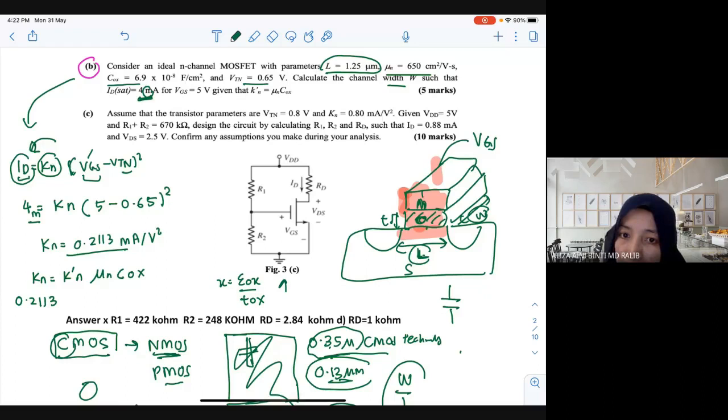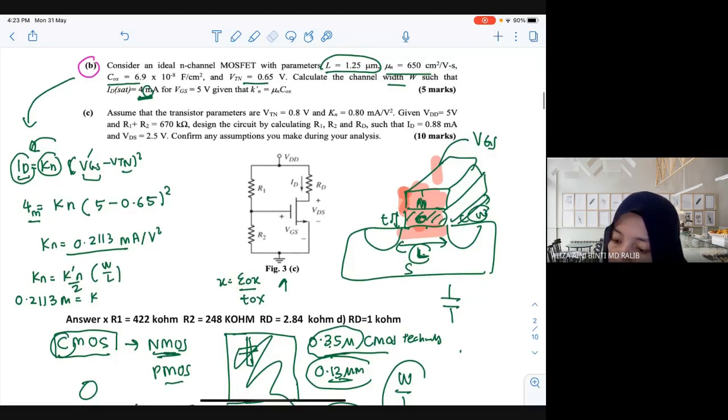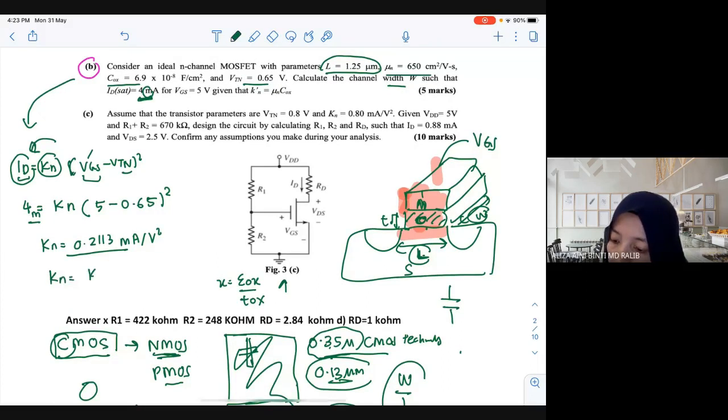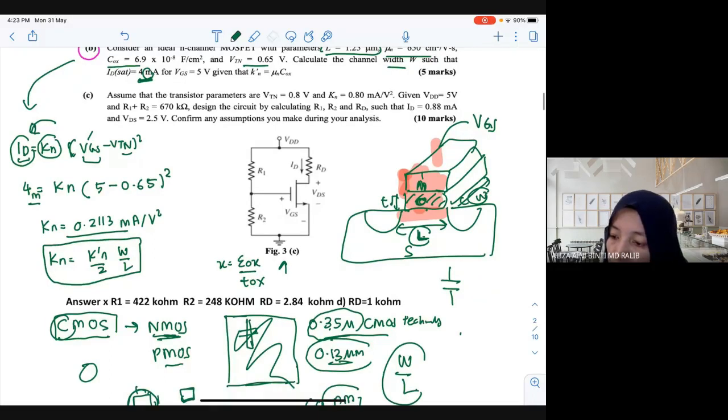So here 0.2113 milli. K prime N. Is K prime N given? Sorry, I put it wrong. K prime N over 2 times W over L. Okay, let me repeat back. The formula is Kn equals K prime N over 2 times W over L. So what you need to calculate now is the value of W, right?